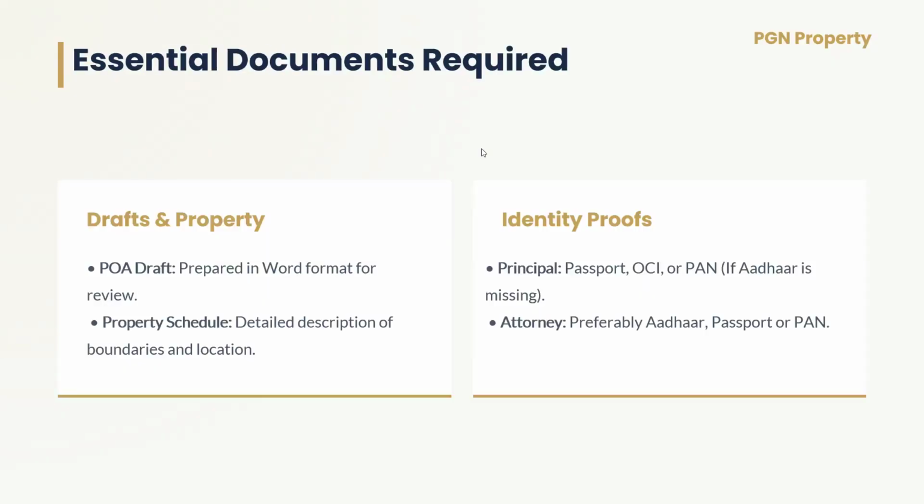We need the following documents to execute the power of attorney for buying a property in Karnataka. Those are the POA draft and the property schedule, which includes the property description such as the property number and village, Hubli, Taluk, boundaries and measurement. Principal ID proof, preferably Aadhaar. If you don't have Aadhaar, we can use the OCI or PAN number. And the attorney ID proof, preferably Aadhaar or passport or PAN number.